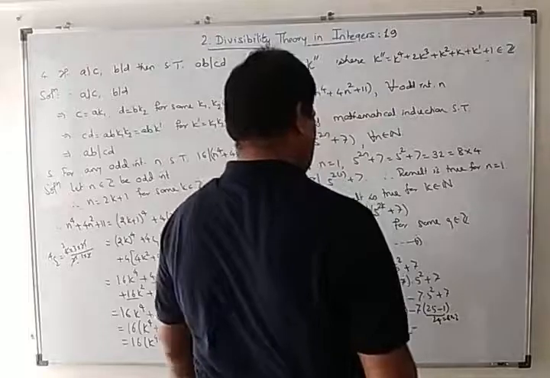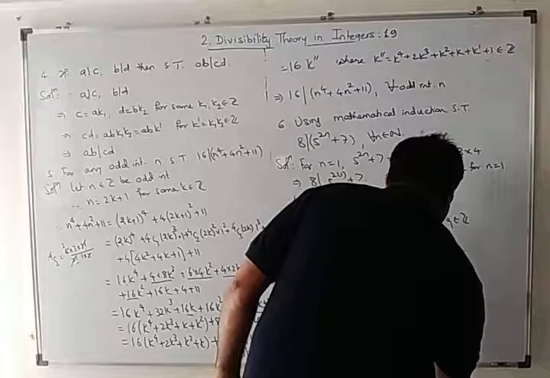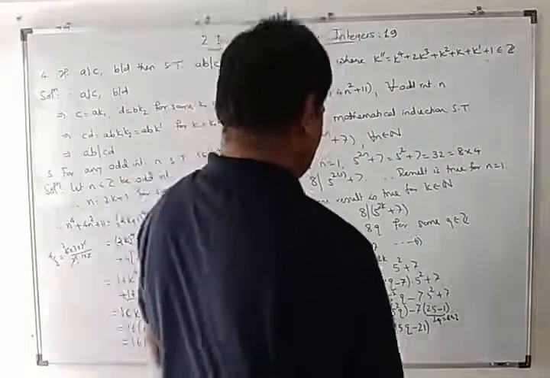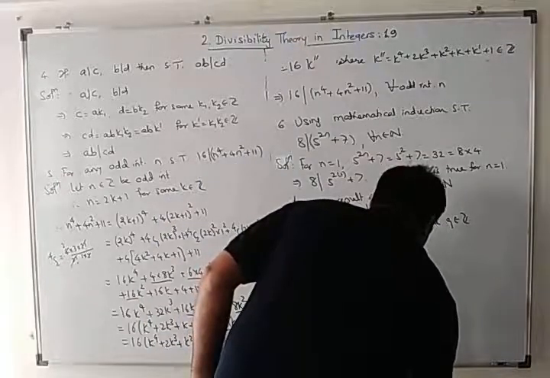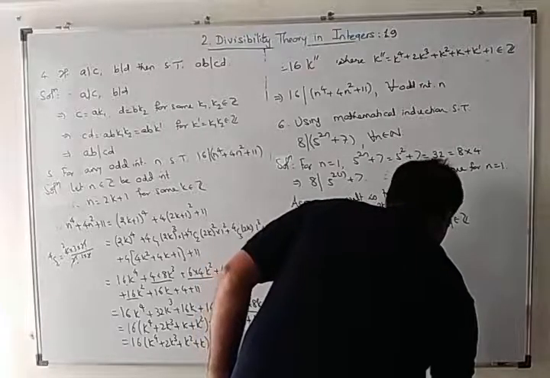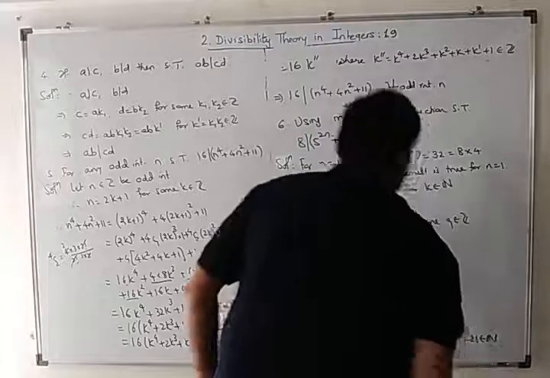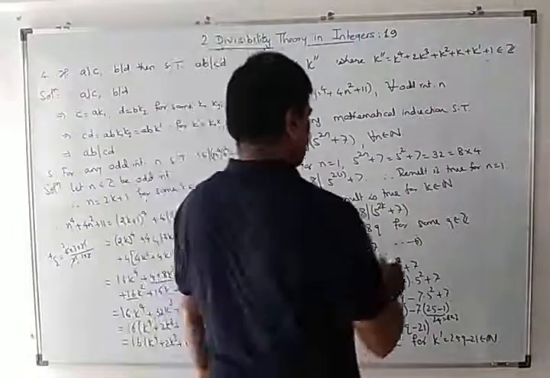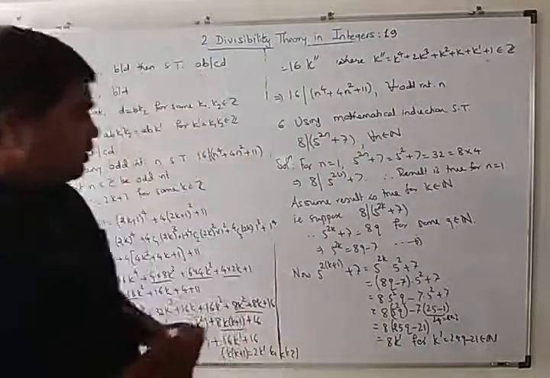By taking 8 outside, I will get only 3. So I will get here 21, 7 threes are 21, which is equal to 8 times k dash, for k dash equal to 25q minus 21 belongs to N, for some q belongs to N.